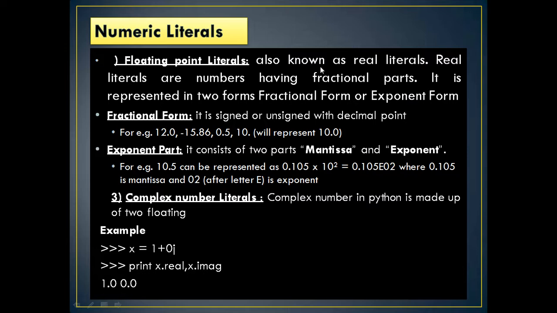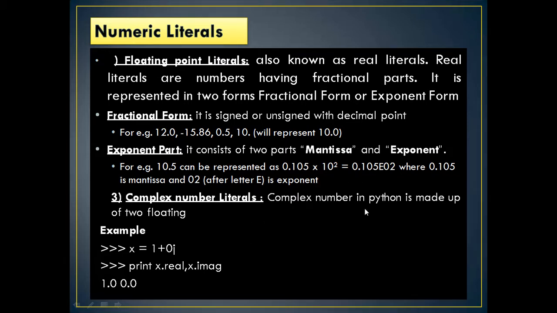The floating point literals are also known as real literals. Real literals are numbers having fractional parts. They are represented in two forms: fractional form and exponent form. In fractional form, it is signed or unsigned with a decimal point, like 12.0, minus 15.86, etc. In exponent form, it consists of two parts: a signed mantissa and an exponent. 10.5 can be represented as 0.105 into 10 squared, so 0.105E02, where 0.105 is the mantissa and 02 is the exponent.